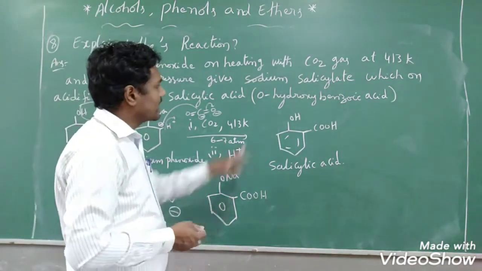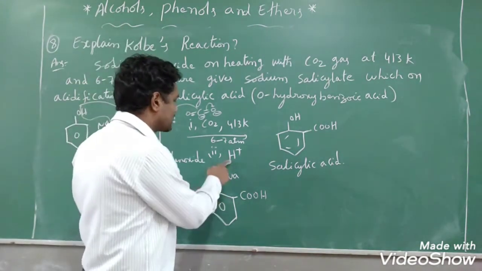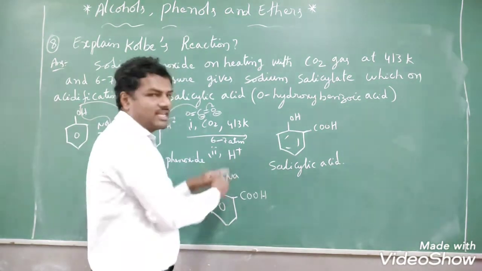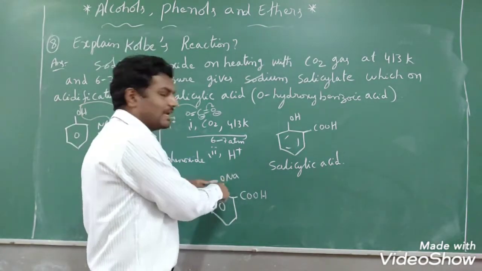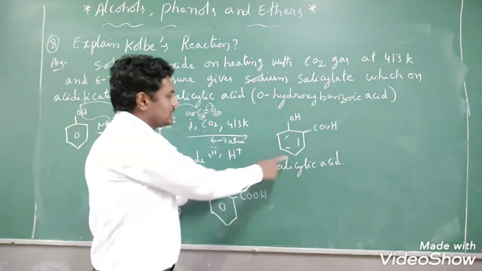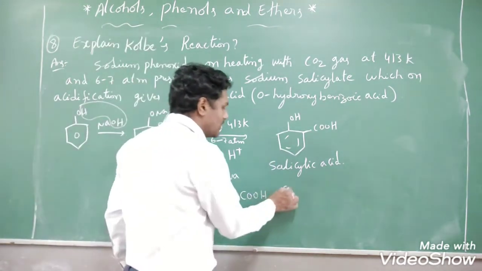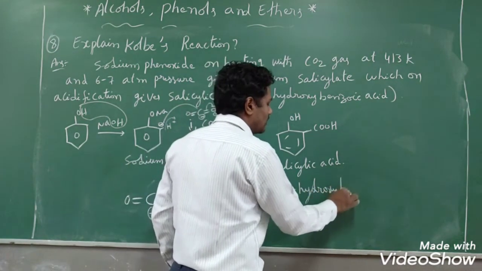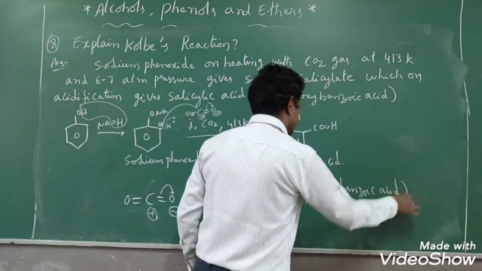So what can we call this compound? Sodium salicylate. Sodium salicylate on further acidification, meaning treated with H plus ion or simply HCl, NaCl will be removed and the H plus ion will attack the oxide ion. Then it gives salicylic acid, which is also known as orthohydroxybenzoic acid, students.